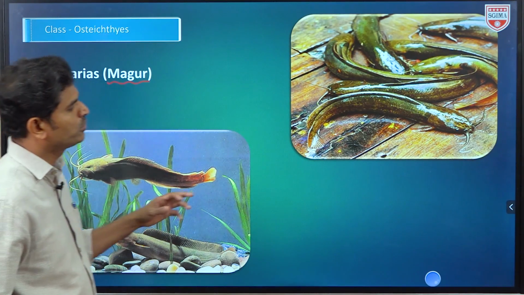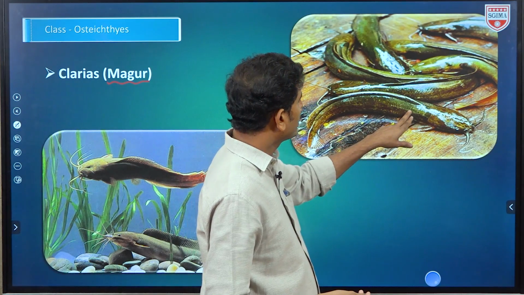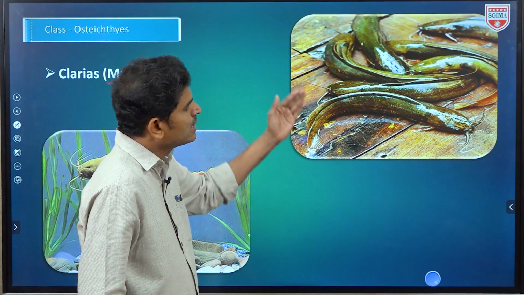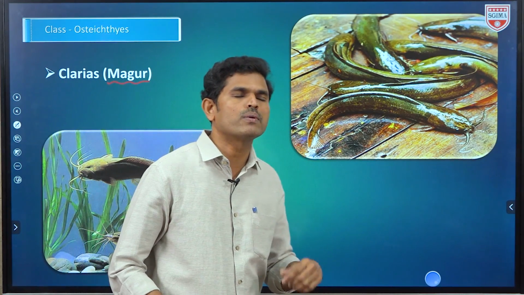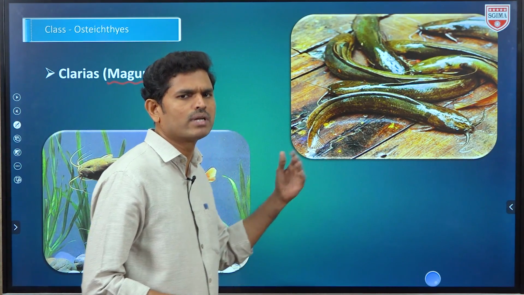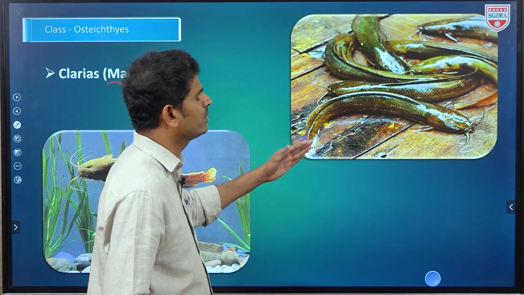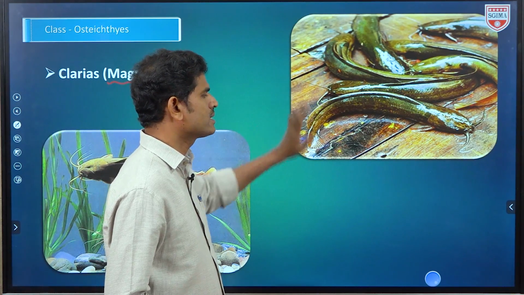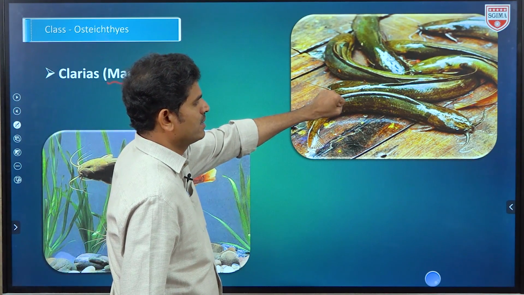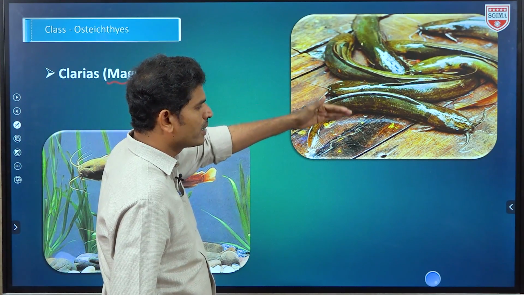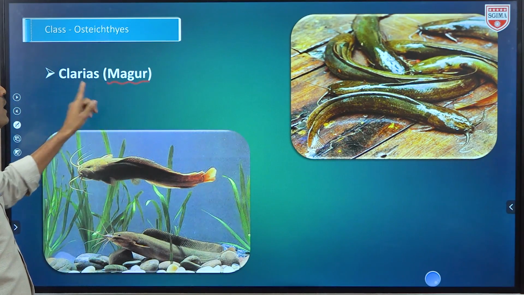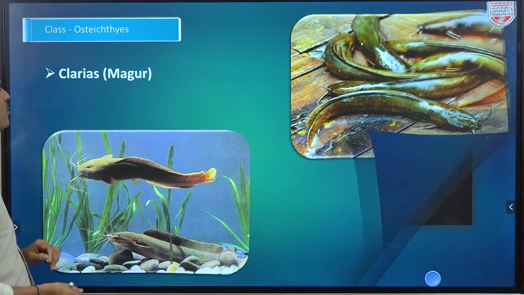इधर एक advantage बोले तो हम ये fishes में observe करना है, their body is covered with slime. So due to that slime, these organisms are able to survive outside of the water or in the mud lands, up to hours, days also. Completely outside of water and terrestrial habitat, बोले तो up to hours in mudland है तो they can generally survive due to these slime secreting glands, mucus secreting glands. Surrounding environment का oxygen उसमें dissolve होके then it will diffuse into the body. So this is Clarias magur. ये भी generally available होगा markets में.